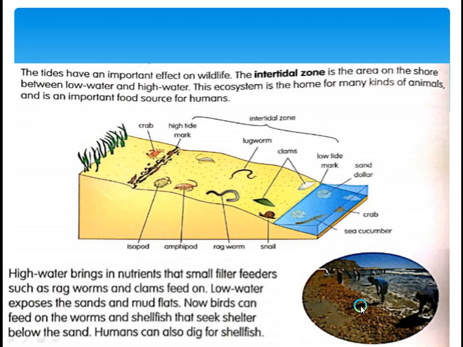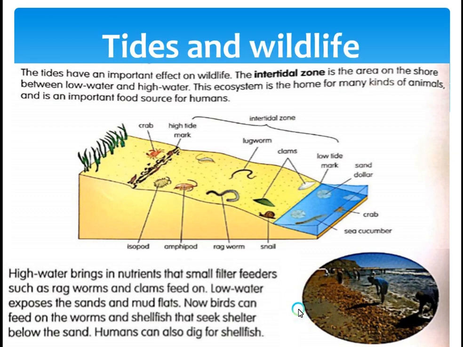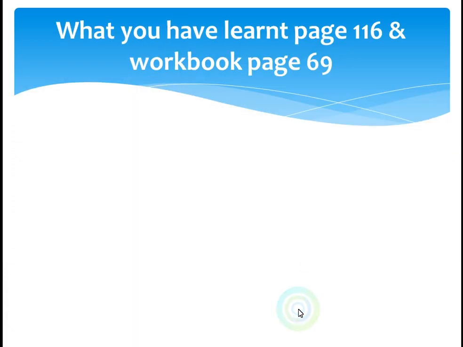This is the low tide. Okay. They're looking for what? Looking for shellfish. So the importance is that it serves as food for humans and even some animals as well. So this is tides and wildlife.